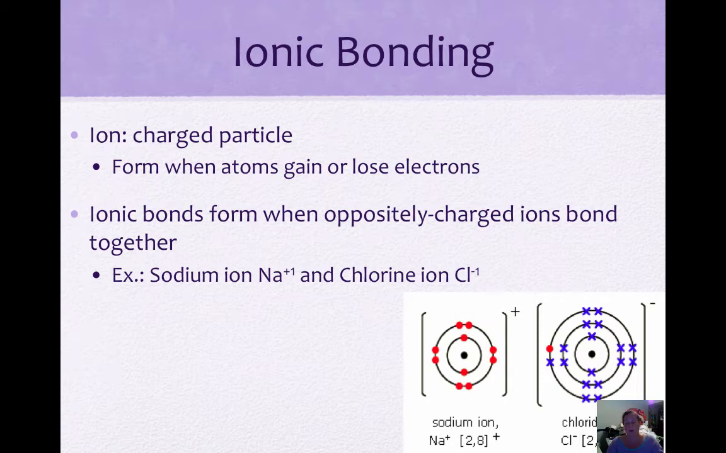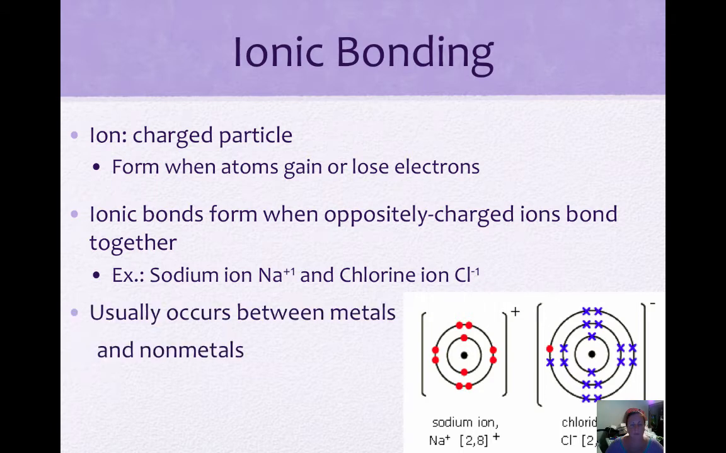For example, a sodium ion, which is Na+1, and a chlorine ion, Cl-1, will form an ionic bond, since one is positive and the other is negative. This usually occurs between metals and nonmetals.